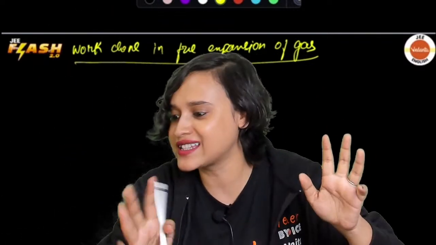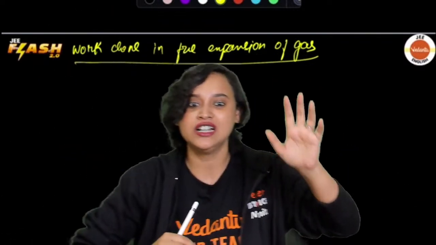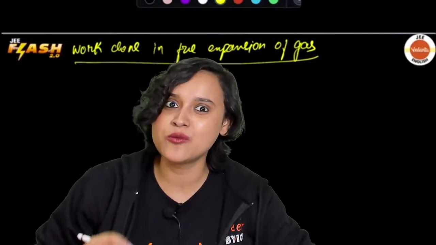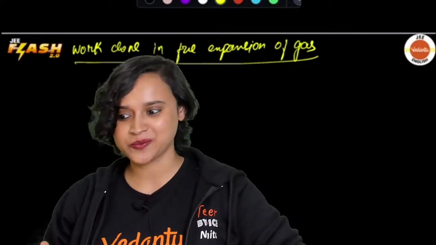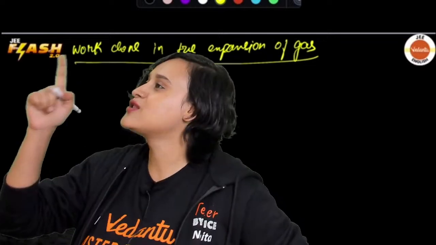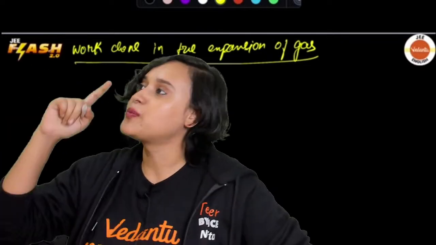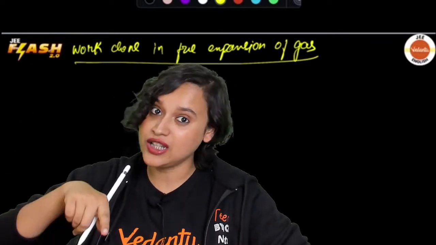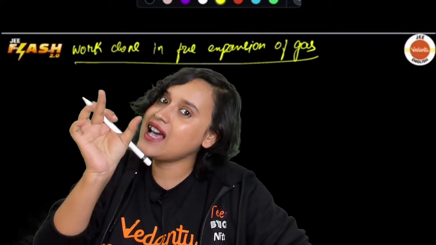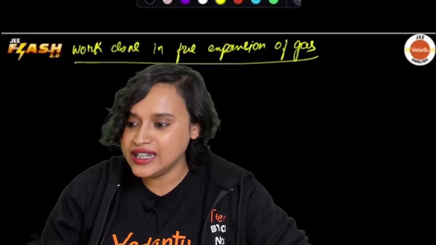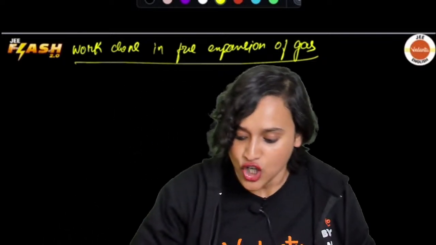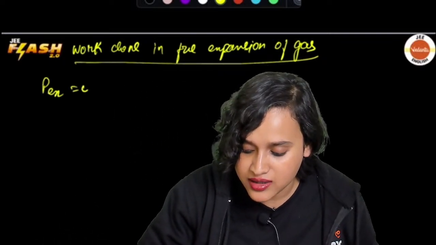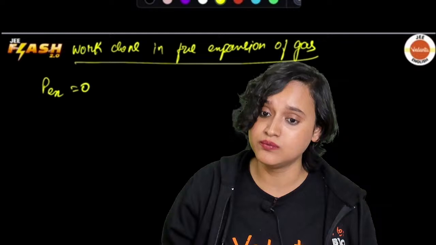Free expansion means the gas is expanding, but outside there is no external pressure. That means what do we have? Vacuum. When there is vacuum, there is no air molecule outside. So external pressure is equal to 0, and that means the gas is expanding freely, right? So I can write P external is equal to 0, because in vacuum the external pressure is going to be 0.